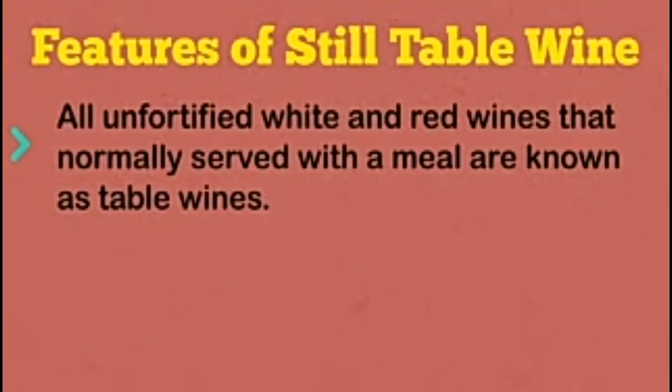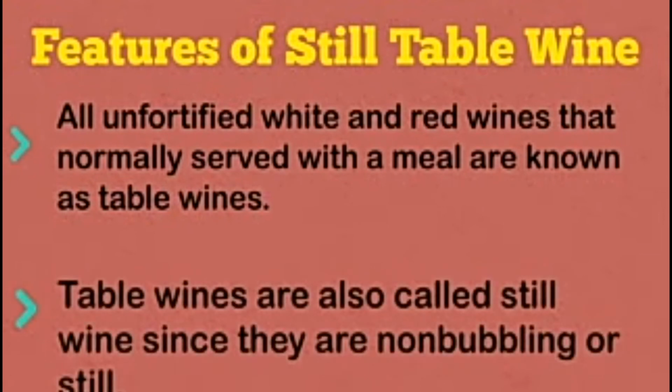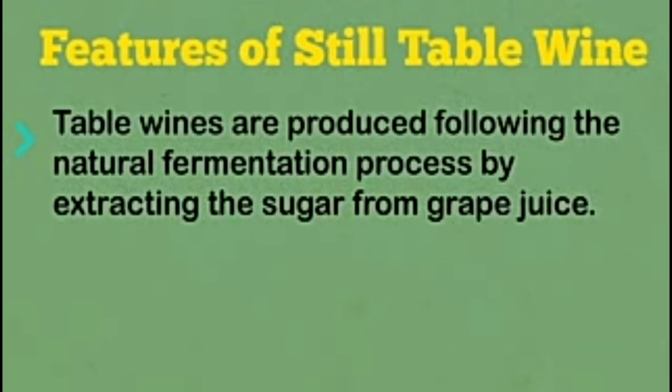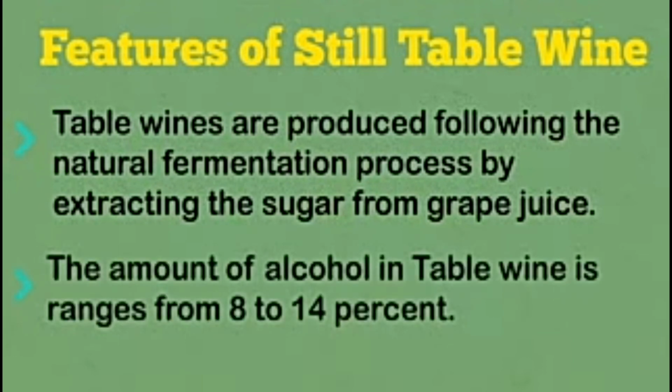Features of still table wine. All unfortified white and red wines that are normally served with a meal are known as table wines. Table wines are also called still wines since they are non-bubbling, or still. Table wines are produced following the natural fermentation process by extracting the sugar from grape juice. The amount of alcohol in table wine ranges from 8 to 14%.